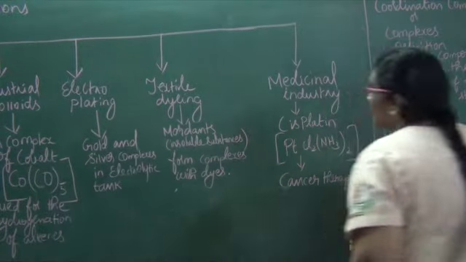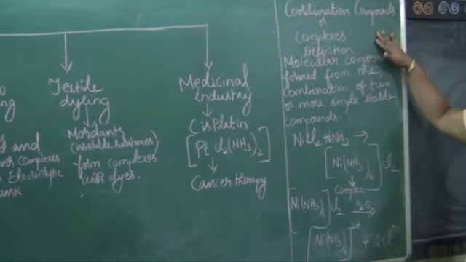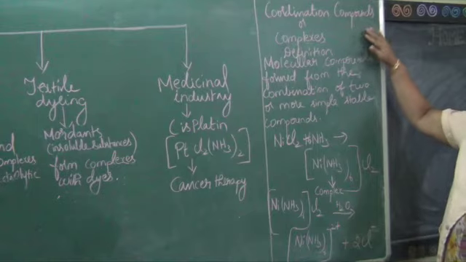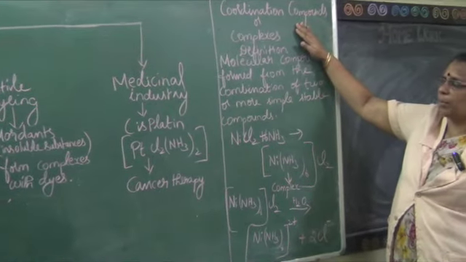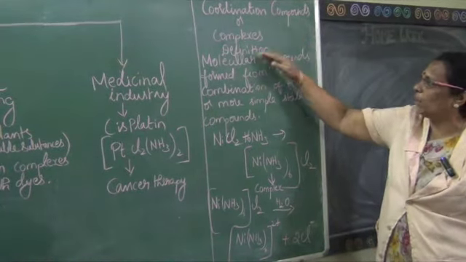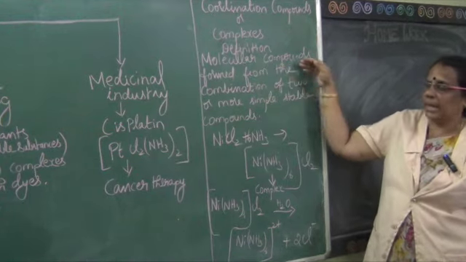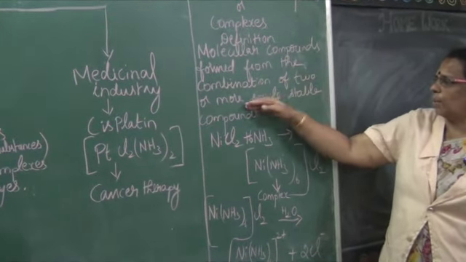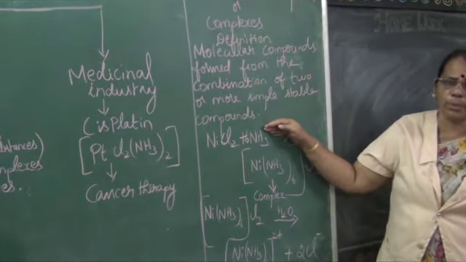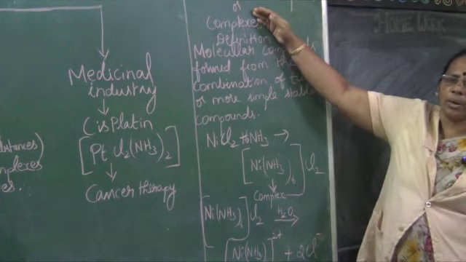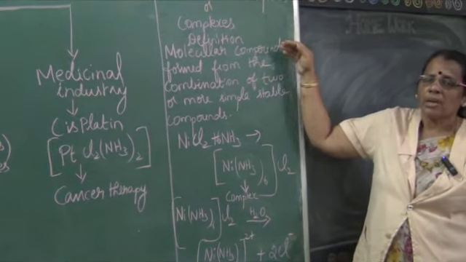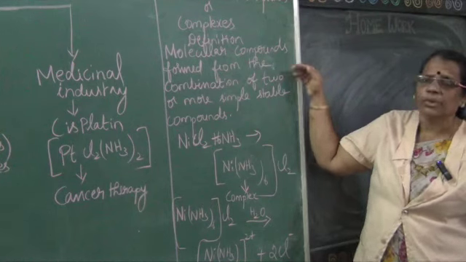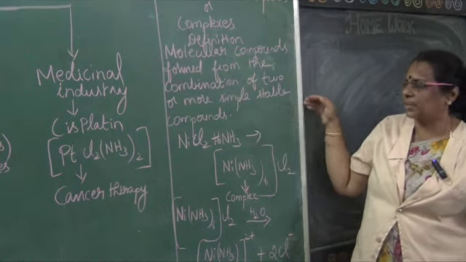Next, we are going to discuss the definition. We are going to see the definition of coordination compound. Coordination compounds are nothing but molecular compounds formed from the combination of two or more simple stable compounds.